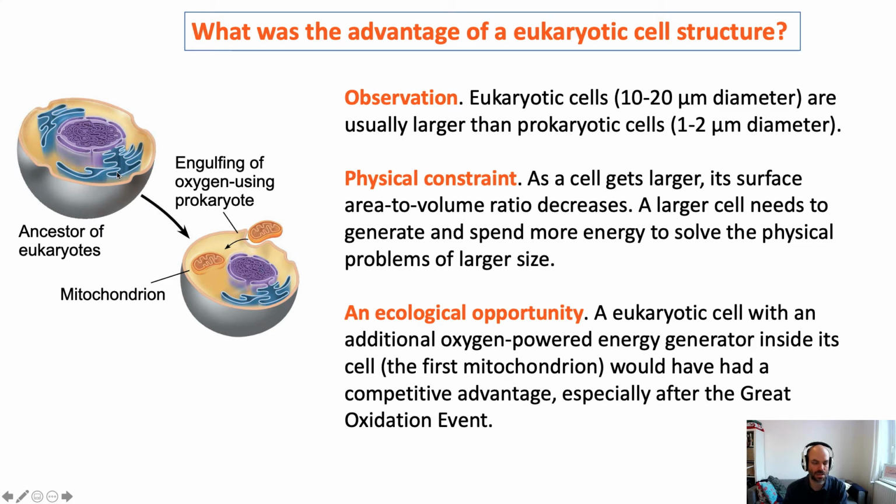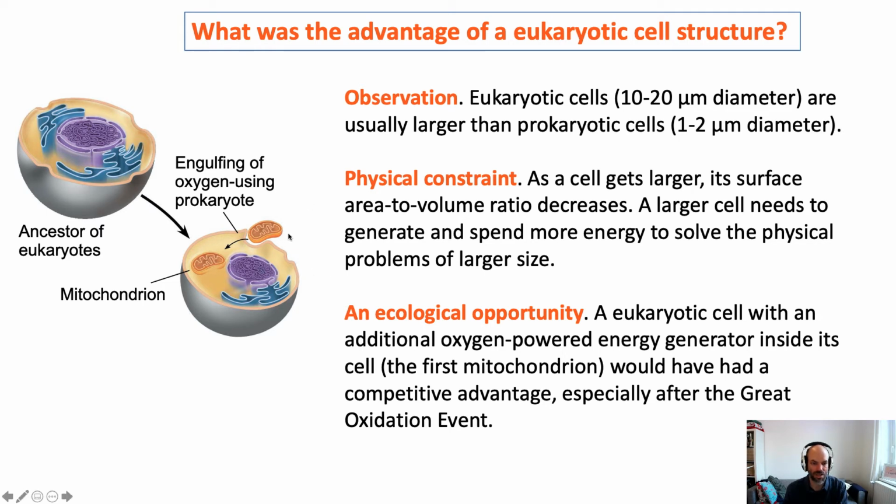So it needs to spend energy to bring food in and to make waste leave, right? It's got to do some work to make its large cell viable, right? As the eukaryotic cell started getting bigger, it's going to need more energy to maintain that large, complicated cell.